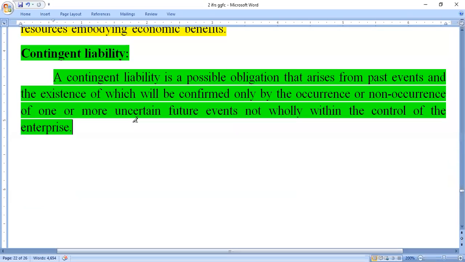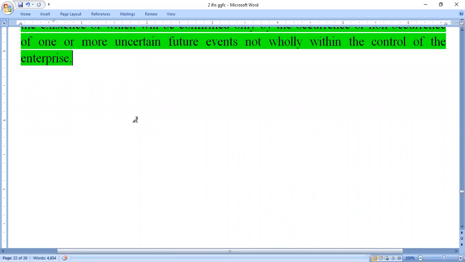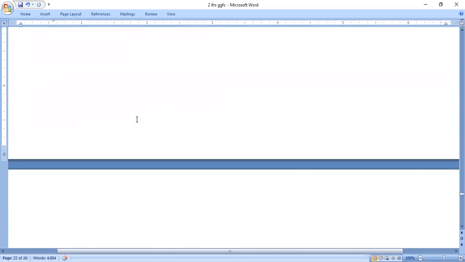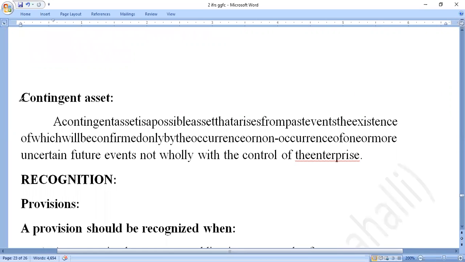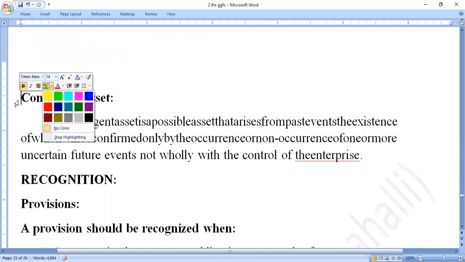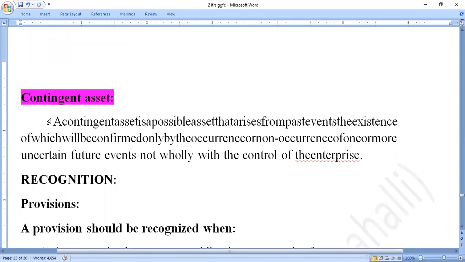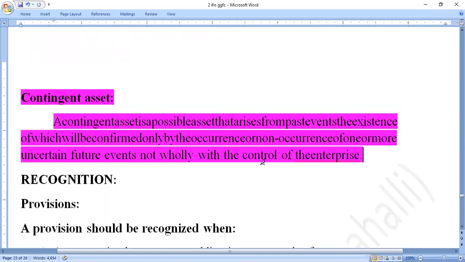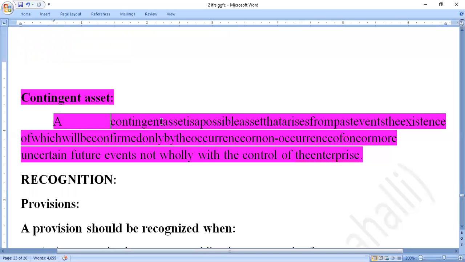So it is under the control of the enterprise. So this is about the meaning of contingent liability. After that, the next most important term here, contingent asset. What is meant by contingent asset? Here the contingent asset is nothing but a possible asset.